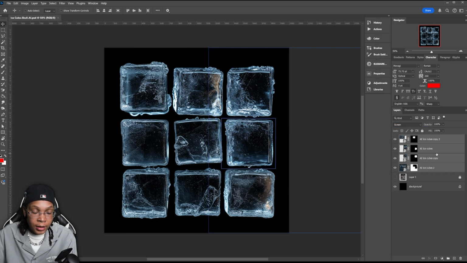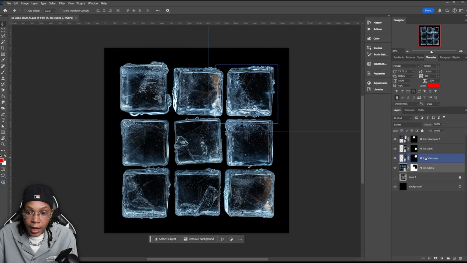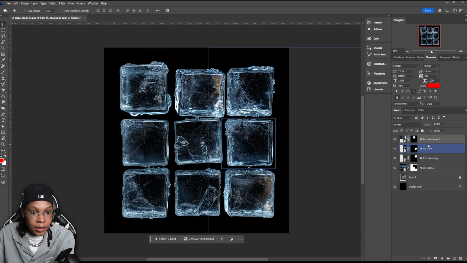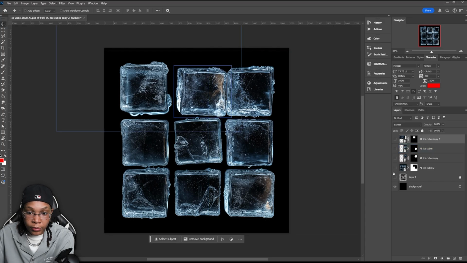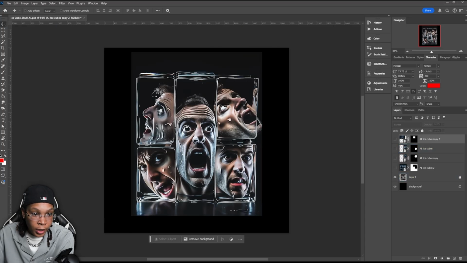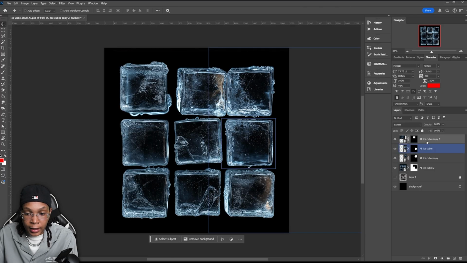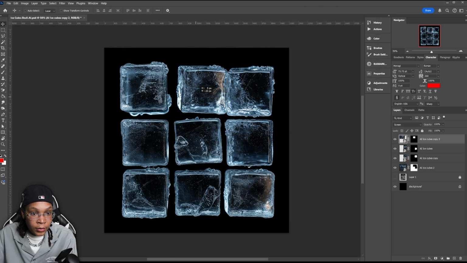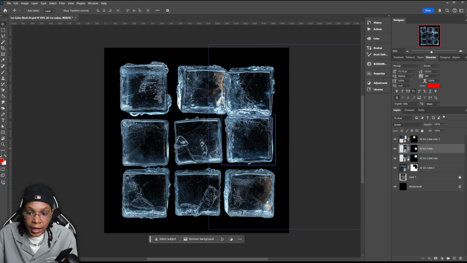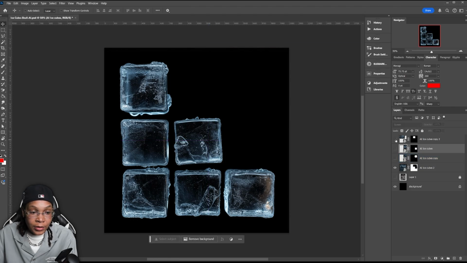And now let's start trying to get these ice cubes a little bit closer together. They're a little bit too far apart for me. They're really stacked on top of one another, really nice and close. Based on our reference here at the bottom, they look a little bit closer together. So that's what I want. Make sure we got that uniformity here. Lock these in right here. This one is cool. Move it up. Yeah. And now we got to do that for each and every single one.